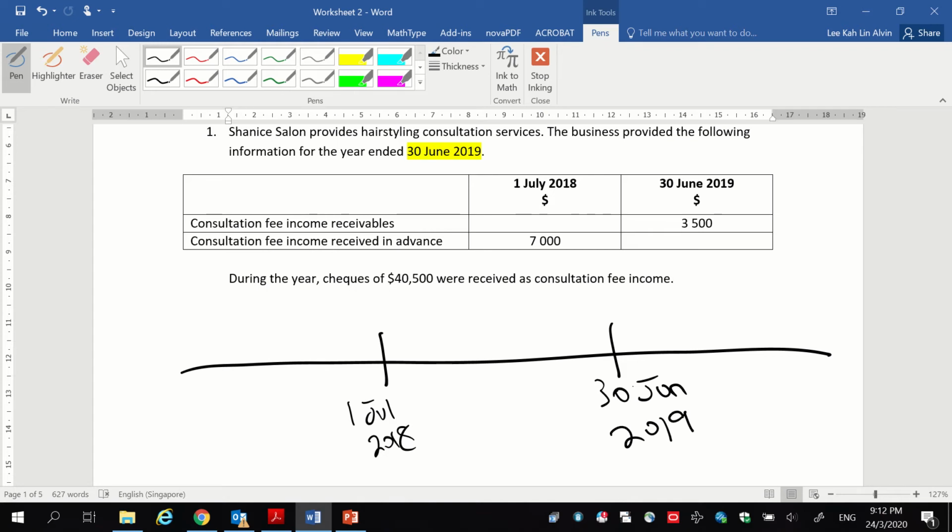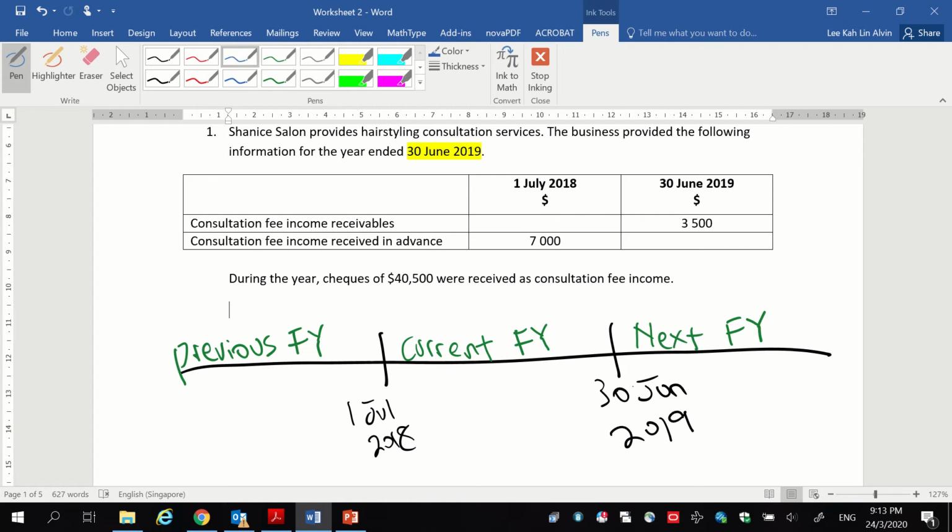Since this is the start of the financial year and this is the end of the financial year, this is what we call the current financial year. FY means financial year, and if this is the current financial year, the year before is what we call the previous financial year, and the year after the current financial year, we just call the next financial year. Now we'll talk about the question.